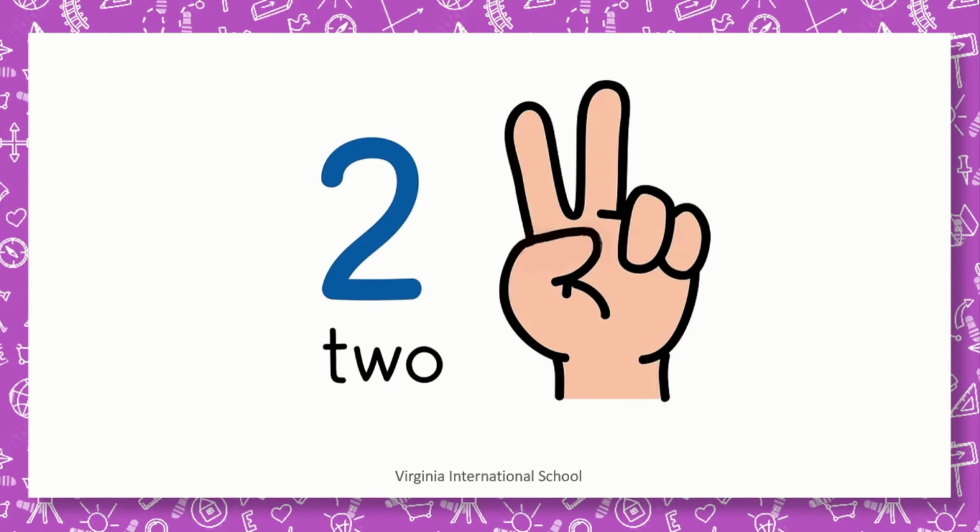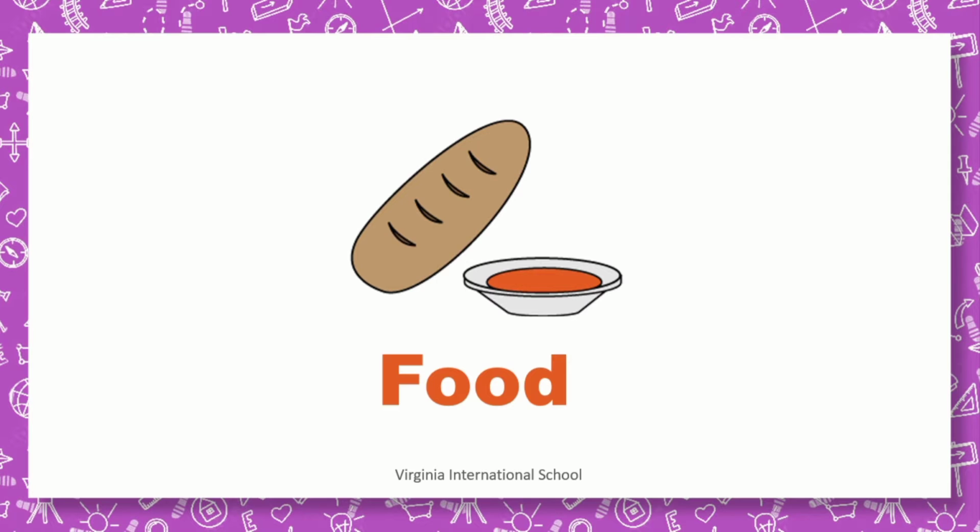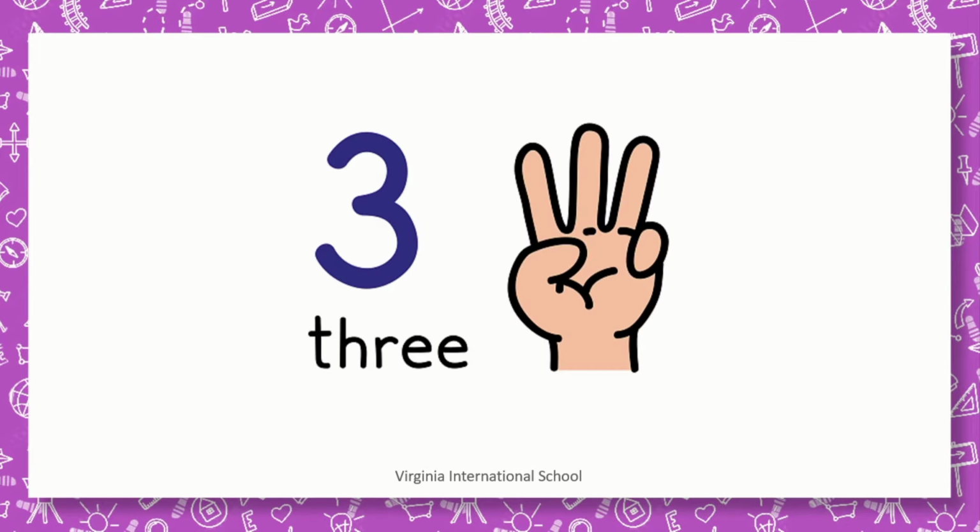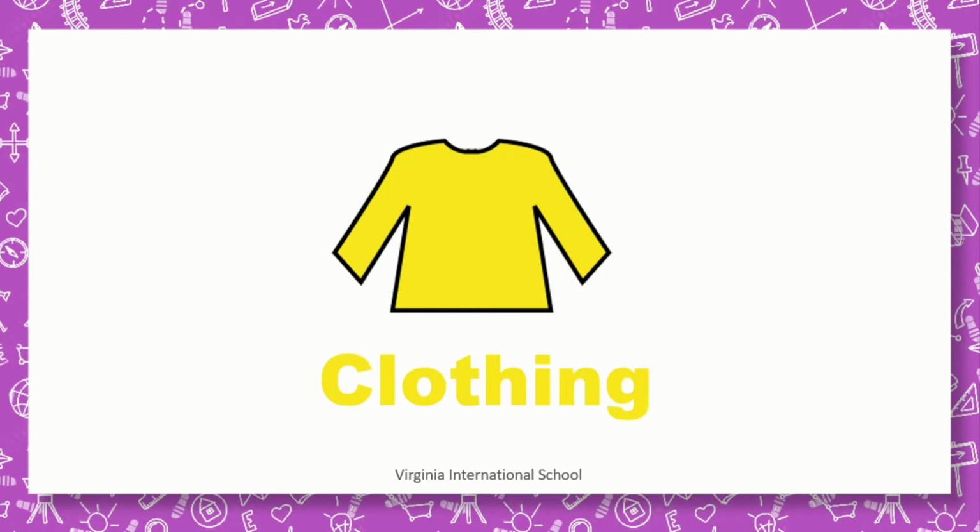Number two is food. We eat food every day, so we need food. Number three is clothing. We have to wear clothes at all times, so we need clothing.